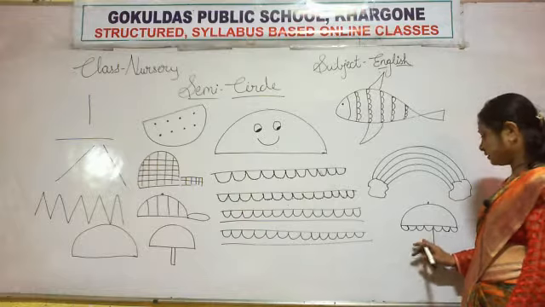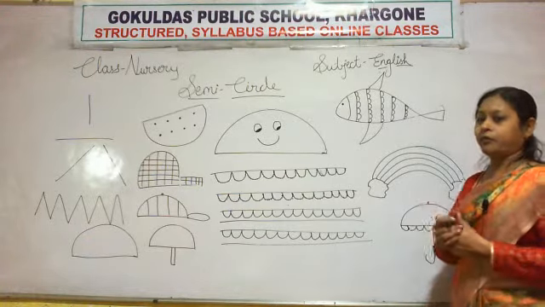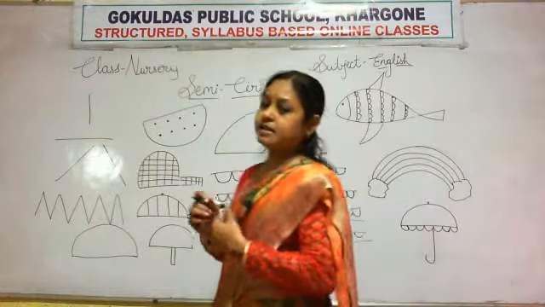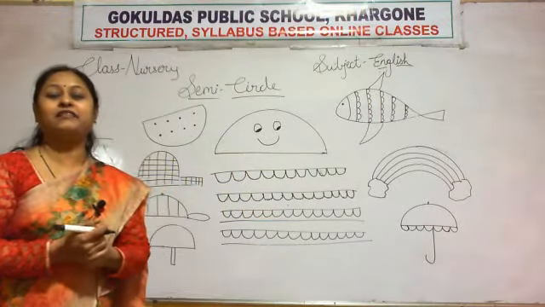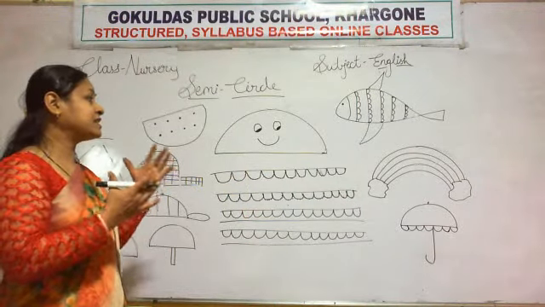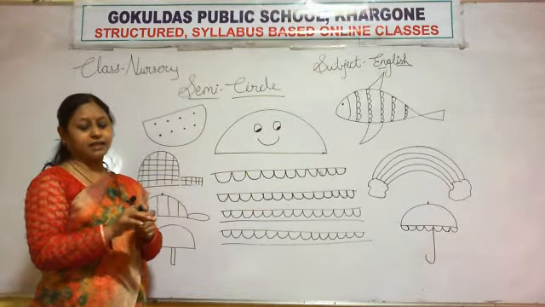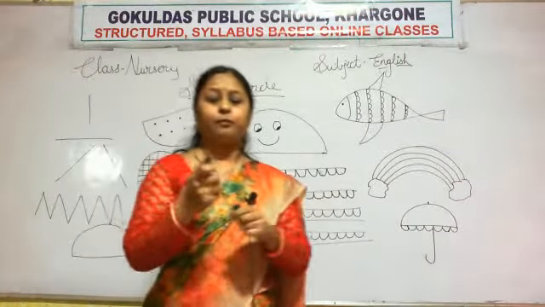Umbrella, look here: when we open the umbrella, the shape looks like a semicircle. So what have we learned today? We have learned semicircle. So like this you have to draw semicircles in your notebook, okay, and color it properly.